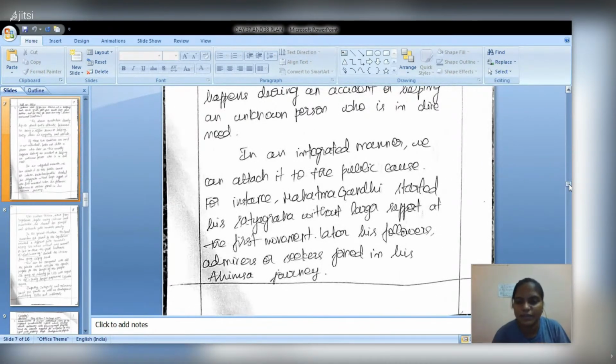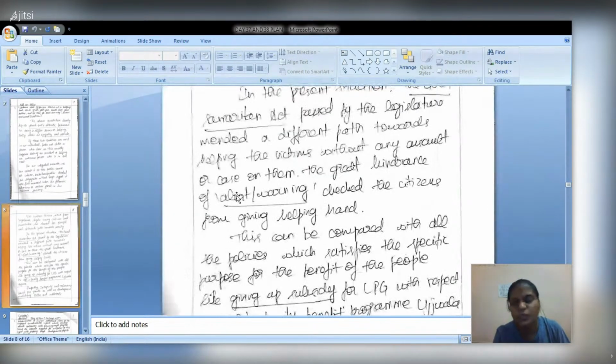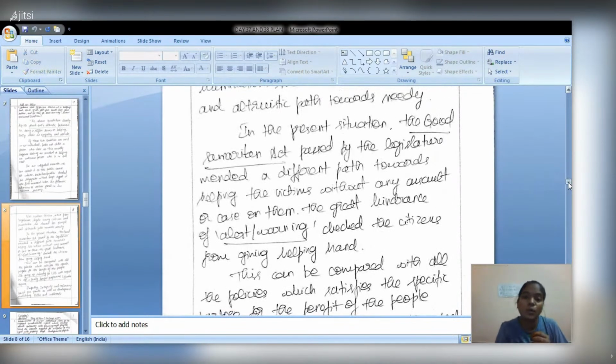So I have given some values like empathy and tolerance, which are much needed for altruistic behavior. I have given Mahatma Gandhi's example and Mother Teresa's example. You can give any type of example which you think suits the quotation.